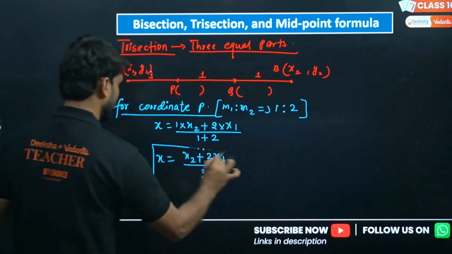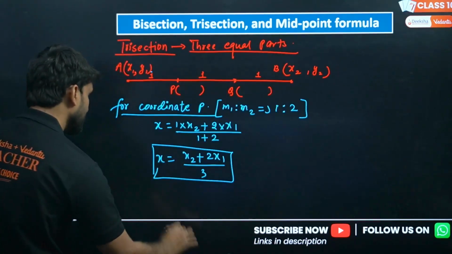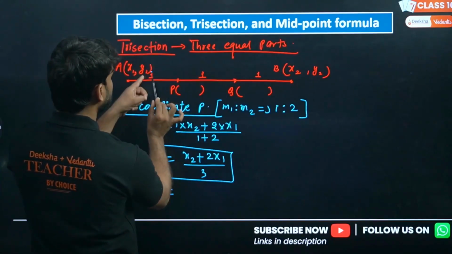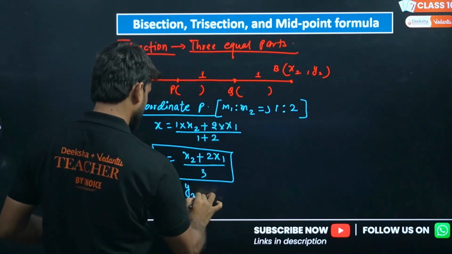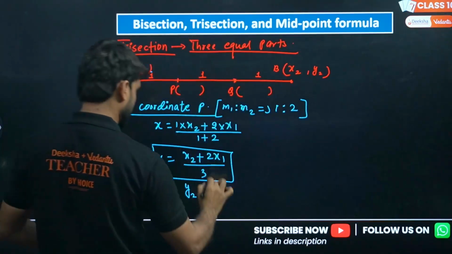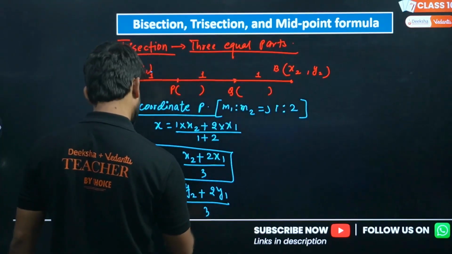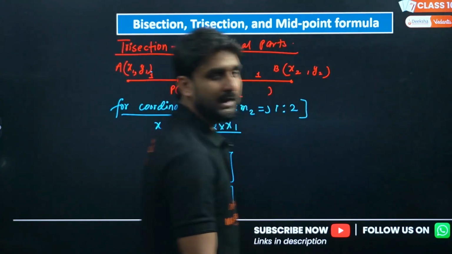This is the x coordinate. And similarly, for the y coordinate, the result will be m1, 1 into y2, plus 2y1, divided by 2 plus 1, which is 3. I hope you have understood.